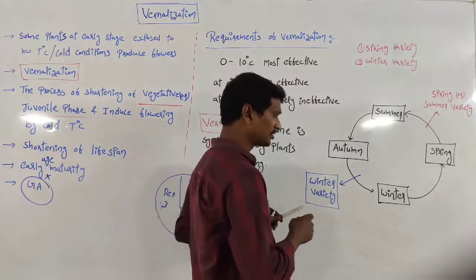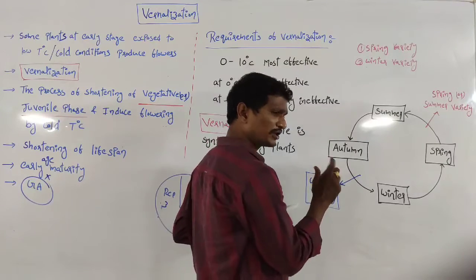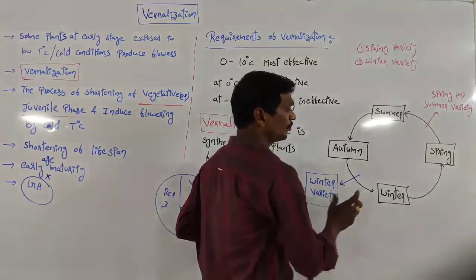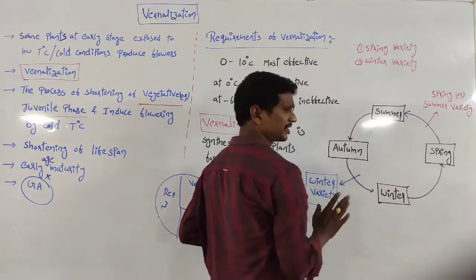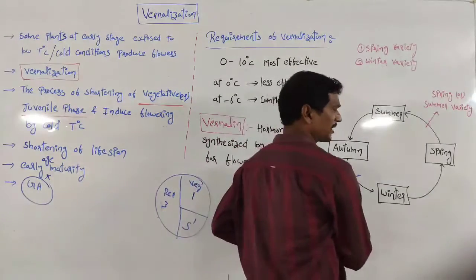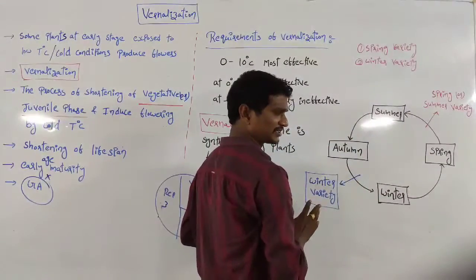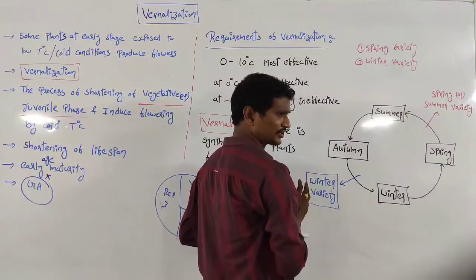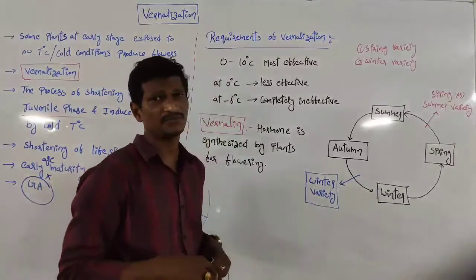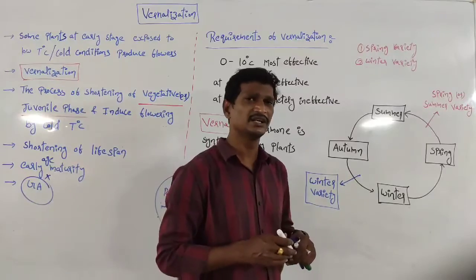yield is produced. Because here the early stage of the plants is exposed to the cold condition, then there is shortening of the vegetative phase, then immediate flower production. Once the flowers are produced, within a short span yield is produced. In case the winter varieties are planted during the spring season, the early stage of the plants is not exposed to cold condition. More time is taken for the flower production and the yield production.